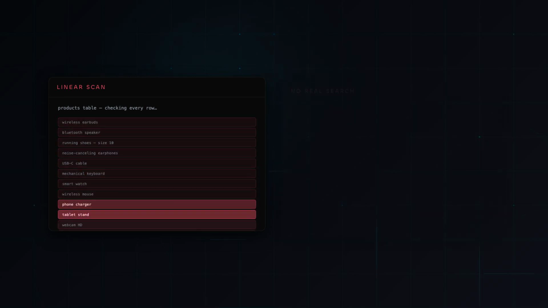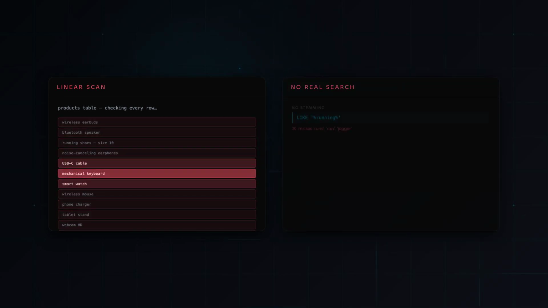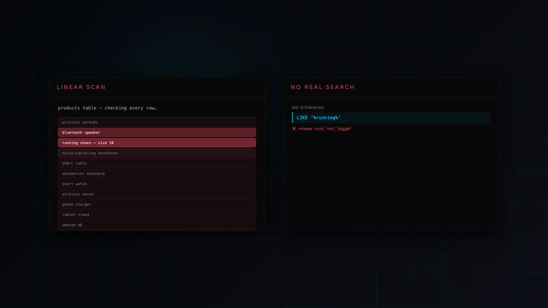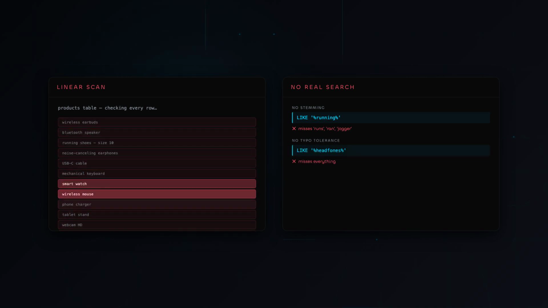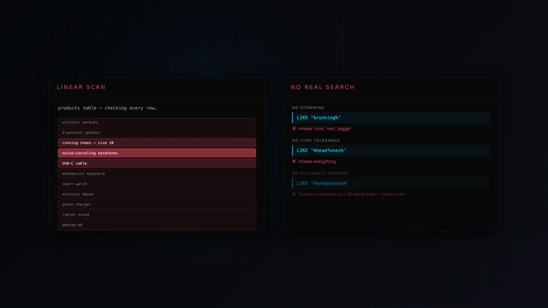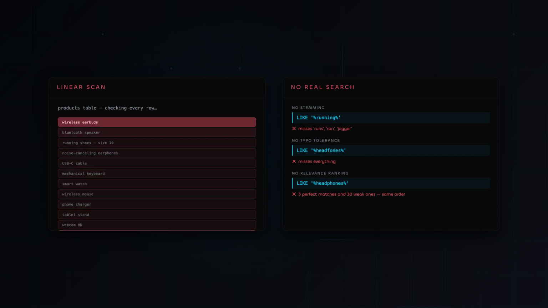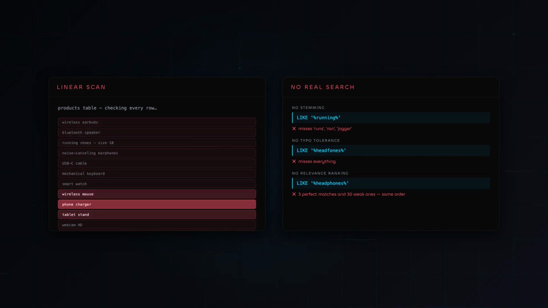Second, even when it's fast, it's not really a search. LIKE doesn't know that running and runs are the same word. It doesn't handle typos, and it gives you no way to rank results. Every match counts equally, even when one is the perfect hit and the others are barely relevant.